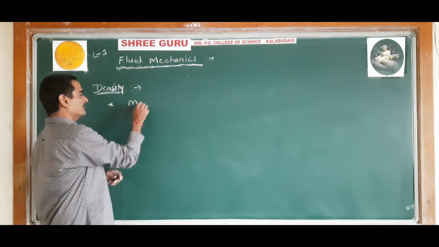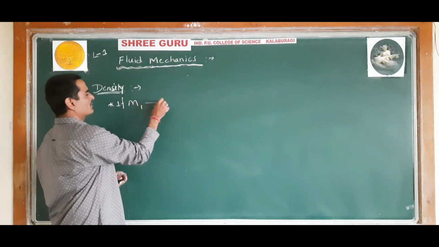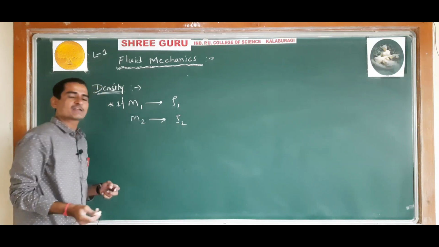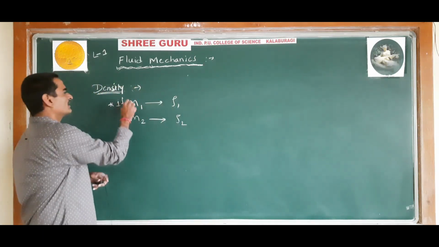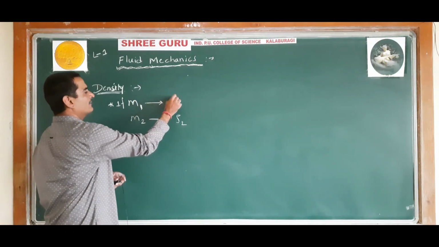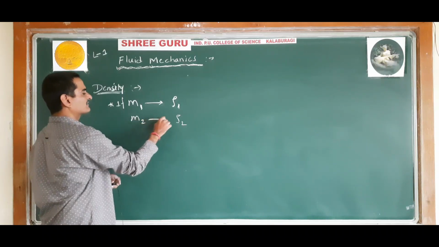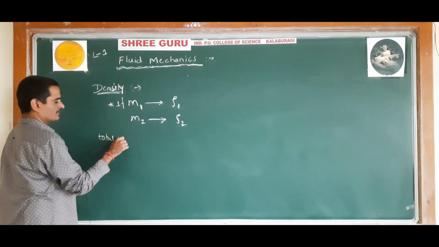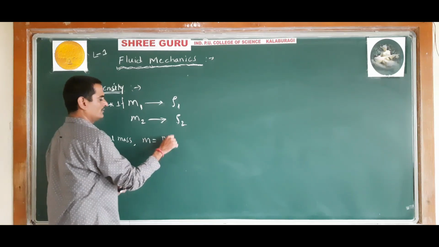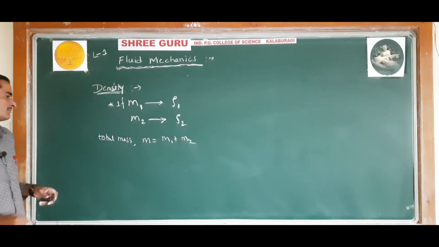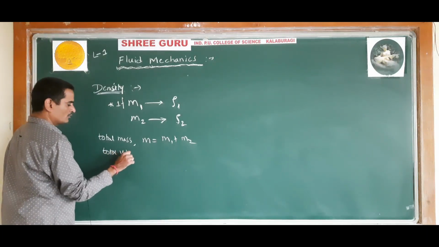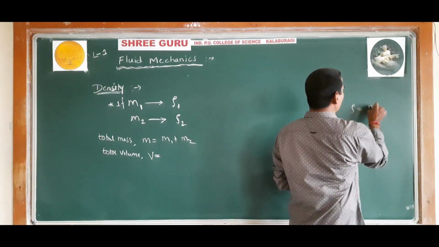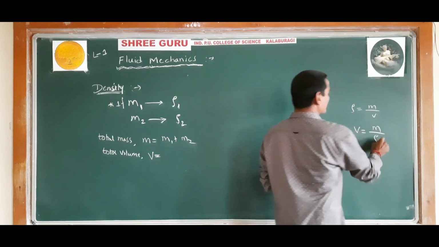If m1 is the mass of the liquid having the density ρ1, and m2 is the mass of the liquid having the density ρ2, are mixed together in a container, then total mass m is equal to m1 plus m2, and total volume V: we know that density is equal to mass divided by volume, so volume is equal to mass divided by density.